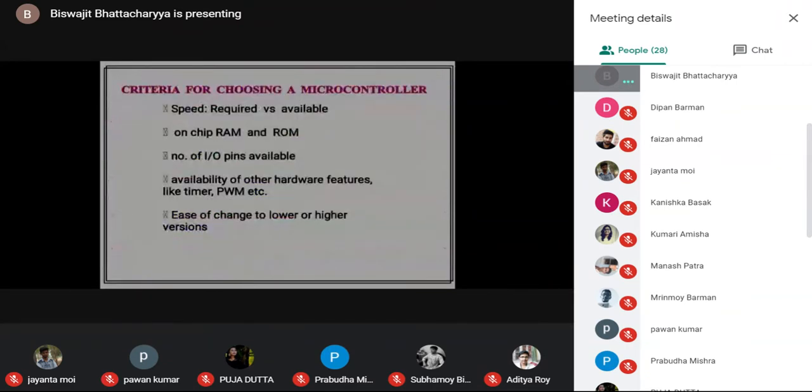Now, we are almost at the end of chapter 1 here. We need to know which type of microcontroller we need in our particular application. Obviously, in a particular application, first we have to know how much speed we need. Depending on that, we will select our microcontroller of required speed.